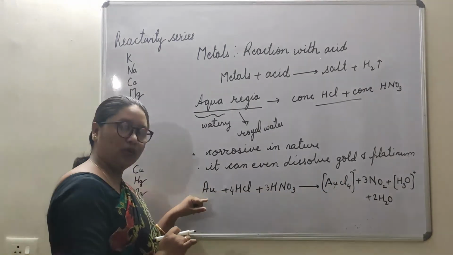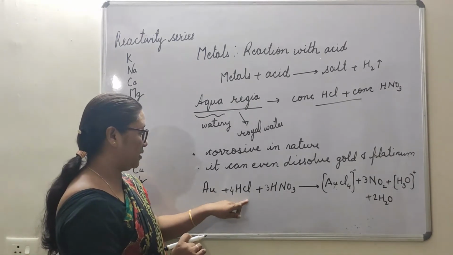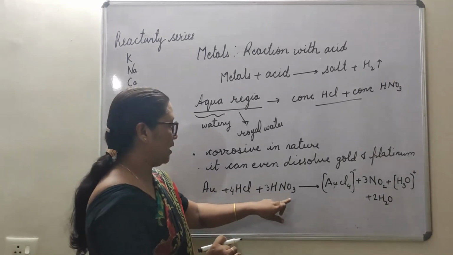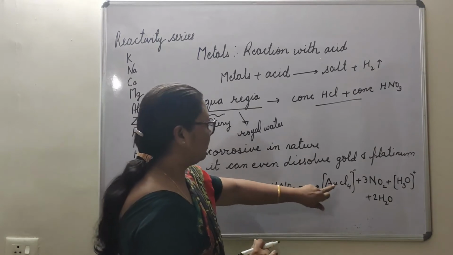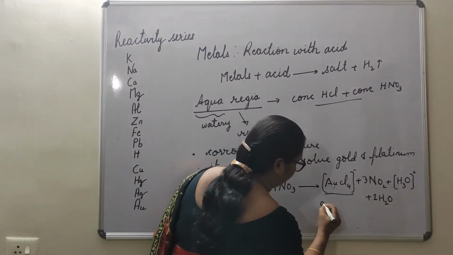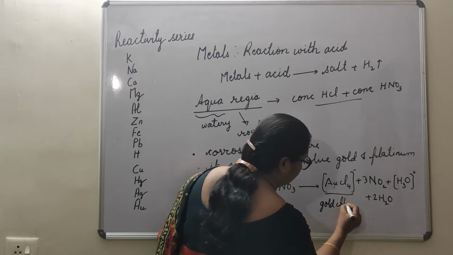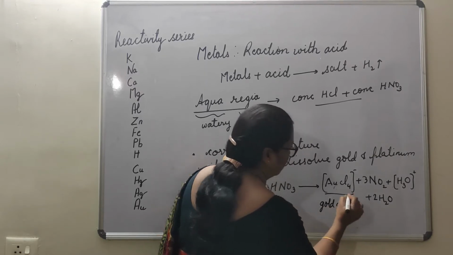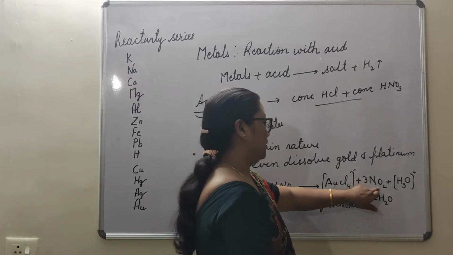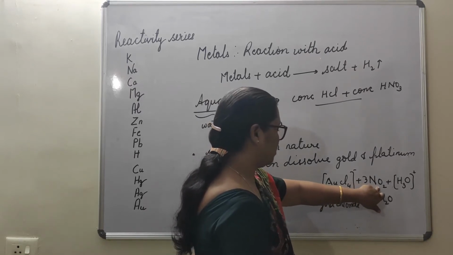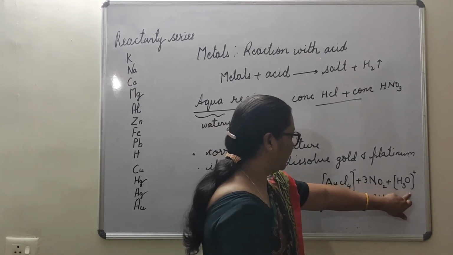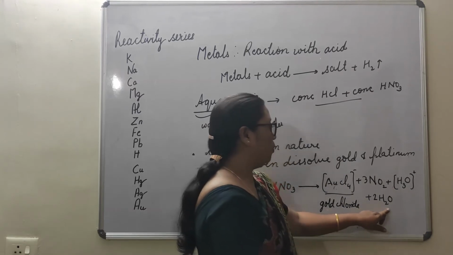This is Au, gold, plus concentrated hydrochloric acid and concentrated nitric acid. This gives gold chloride plus nitrogen dioxide, H3O plus water.